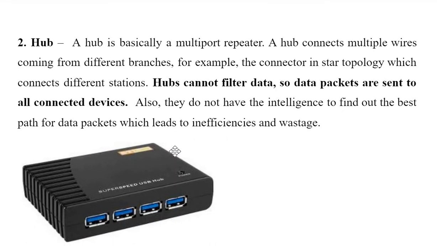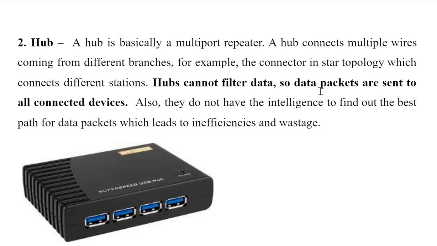Going to the next device, it is the hub. Okay, so a hub is basically a multi-port repeater. You can have a multi-port repeater or device, and it is called a hub. So what a hub does is connect multiple wires. If you are connecting multiple devices from multiple branches or multiple stations, a hub is used to connect multiple wires. For example, the connector in a star topology. If you remember my previous video, in star topology we learned the central device was the hub. It is used to connect wires of different devices which connect different stations. Different stations can mean different devices like laptop, PC, etc.